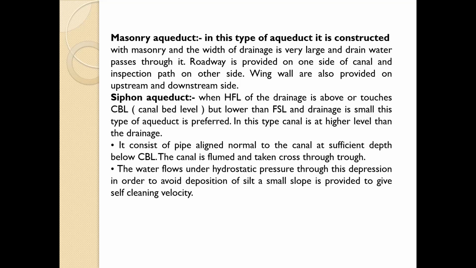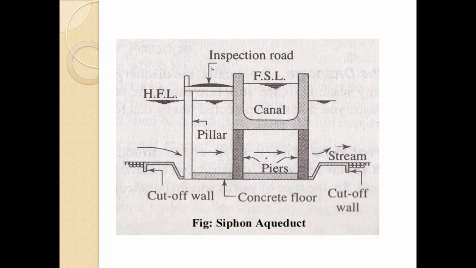The water flows under hydrostatic pressure through this depression, and in order to avoid the deposition of silt, a small slope is provided to give self-cleaning velocity. So here you can see this is the siphon aqueduct.